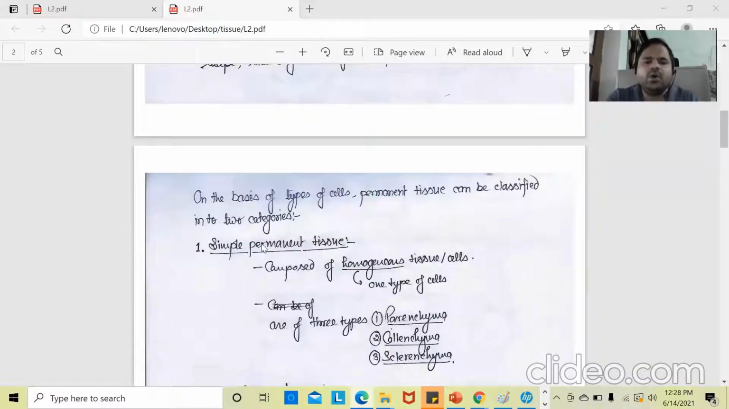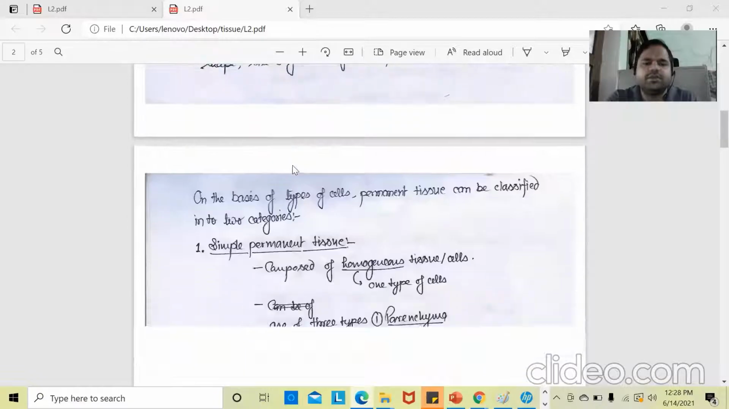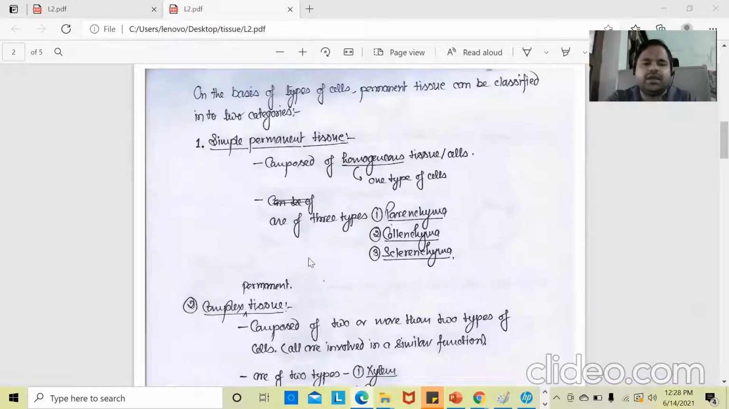Now, on the basis of types of cell, permanent tissue can be classified into two categories. These permanent tissues are again divided into the simple permanent tissue and the complex permanent tissue. Simple permanent tissues are homogeneous in nature, meaning all the cells of a simple permanent tissue are composed of a similar type of cells; only one type of cell forms the simple permanent tissue. And it is again divided into three categories: parenchyma, collenchyma and sclerenchyma.